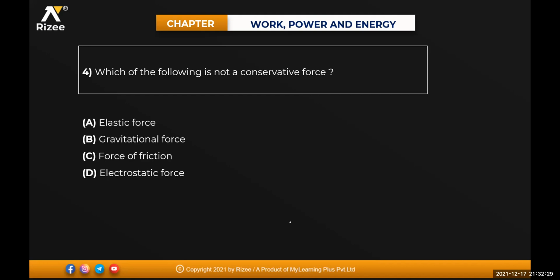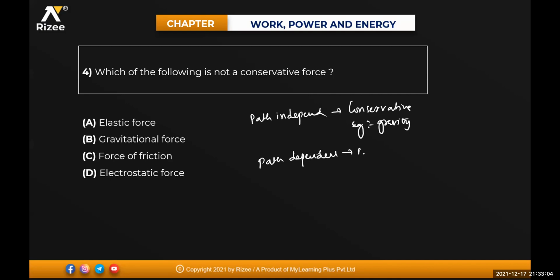Next one. Which of the following is not a conservative force? What do you mean by conservative, non-conservative? Conservative means path independent. Path independent is known as conservative. Example, gravity. Gravity is path independent, beta. Path dependent is known as non-conservative. Example, friction.